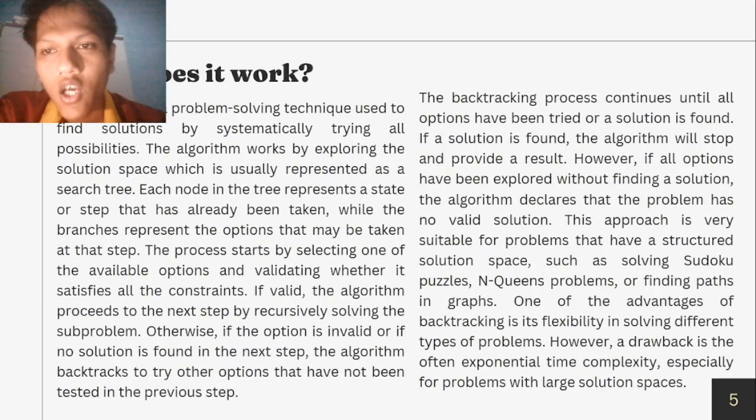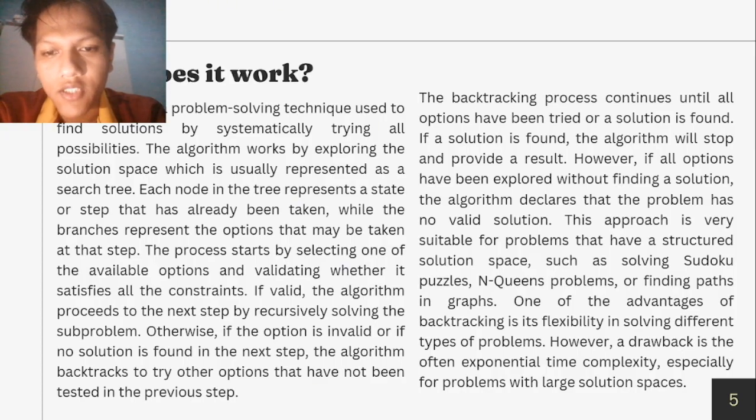How does it work? Backtracking is a problem-solving technique used to find solutions by systematically trying all possibilities. The algorithm works by exploring the solution space, which is usually represented as a search tree. Each node in the tree represents a stage or step that has already been taken, while the branch represents the option that might be taken at that step.